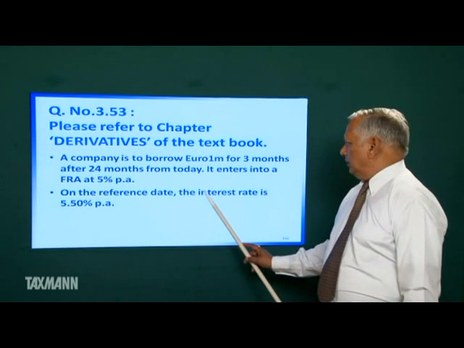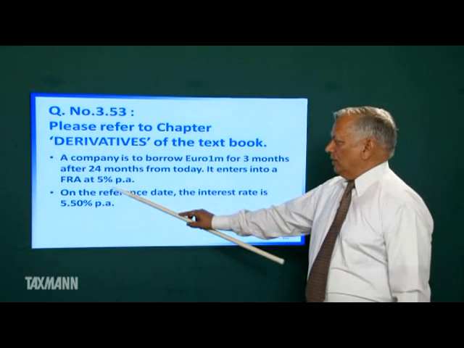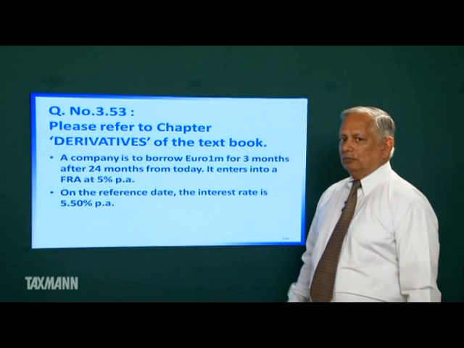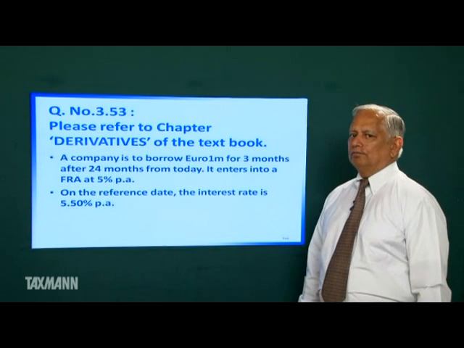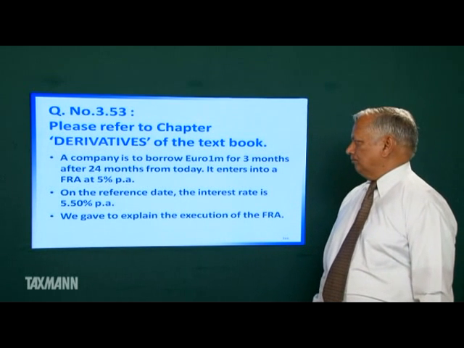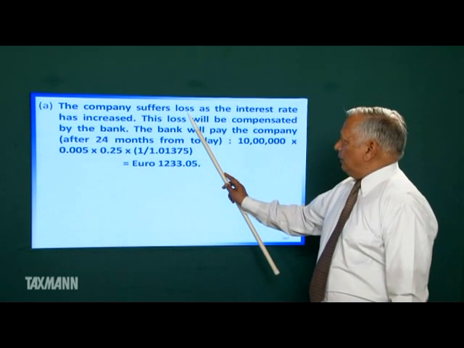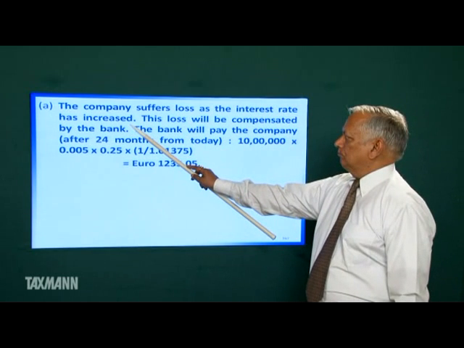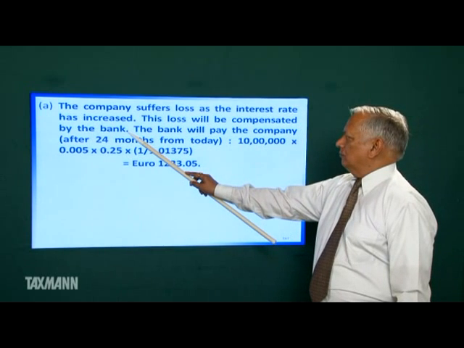On the reference date, the interest rate is 5.50%. The company suffers a loss of 0.50% per annum for 3 months. We have to explain the execution of the forward rate agreement. The company suffers as the interest rate has increased. The loss will be compensated by the bank.